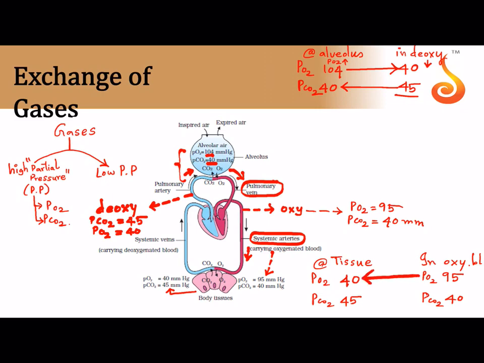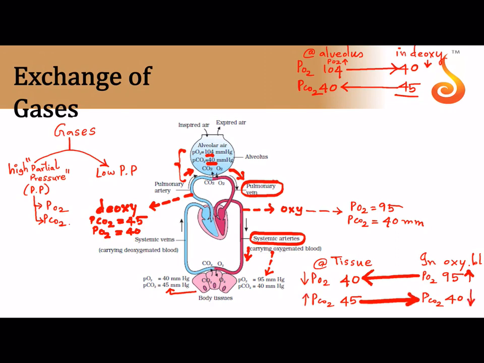So this is internal respiration, isn't it? Why? Because it moves from a higher partial pressure to a lower partial pressure. So the blood will deliver oxygen to the tissue. From the tissue, the carbon dioxide will leave the tissue and enter into the blood, because in the tissue, partial pressure of carbon dioxide is high.